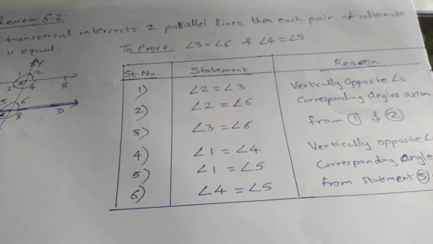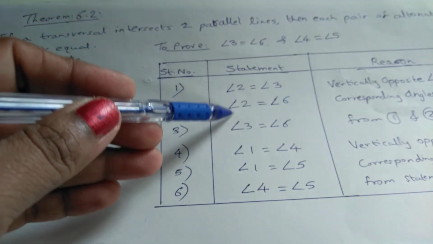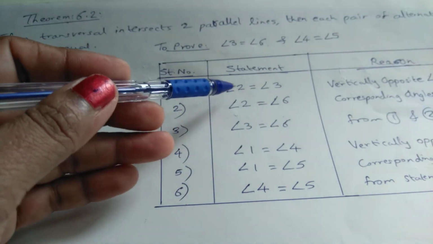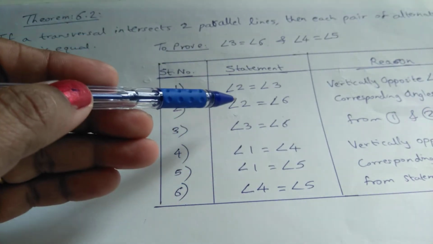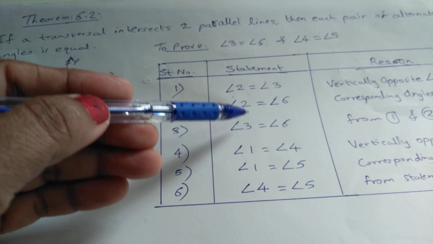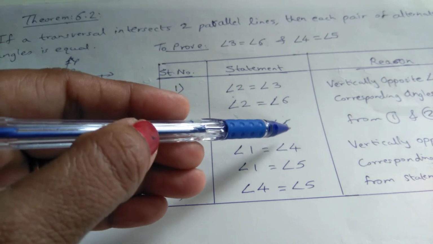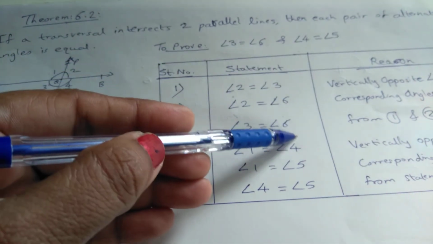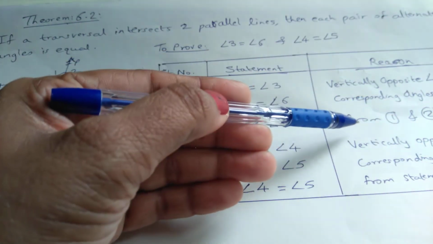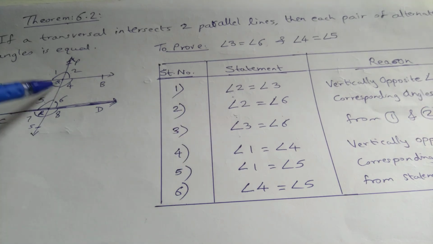Then similarly, angle 2 is equal to angle 3 and angle 2 is equal to angle 6. If you notice, in both these equations angle 2 is common, so the left hand side is common for both these equations. So that means we can say that angle 3 is equal to angle 6. We are equating the right hand sides. So this is from 1 and 2 that we derive: angle 3 is equal to angle 6.